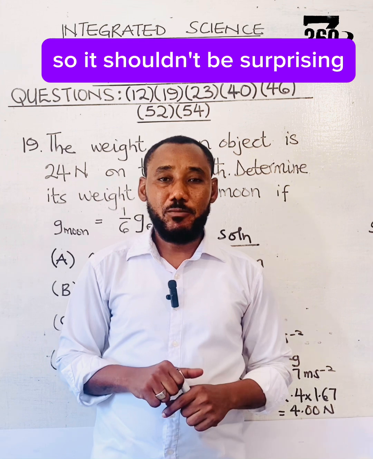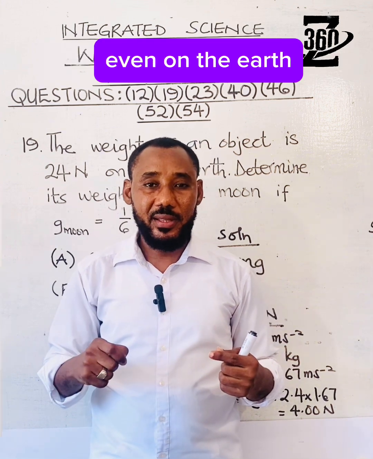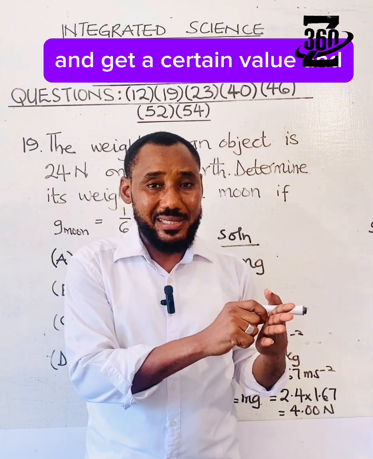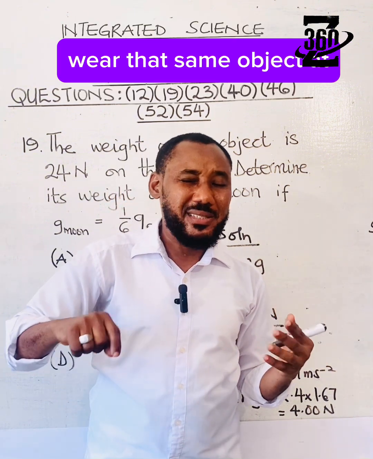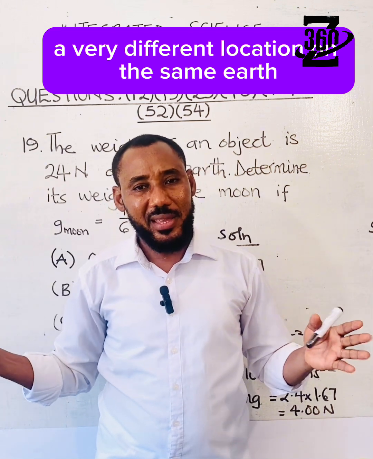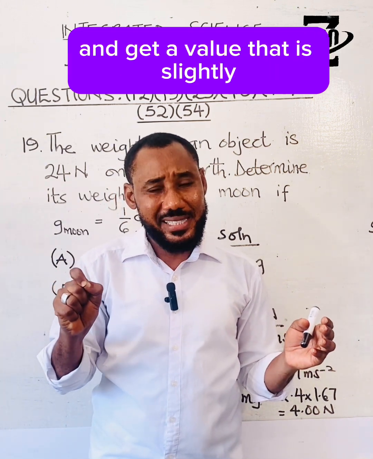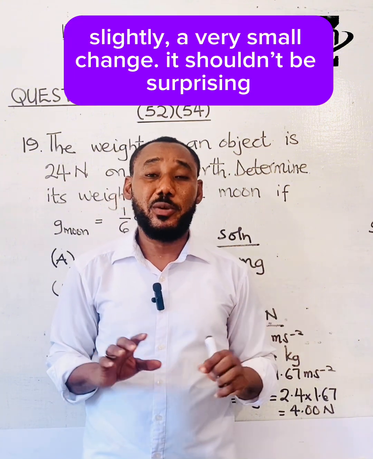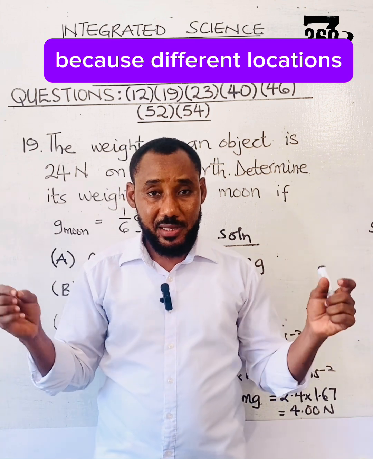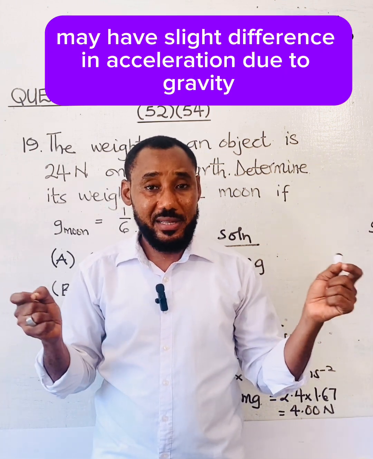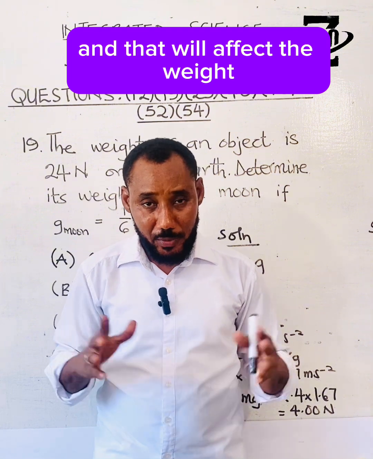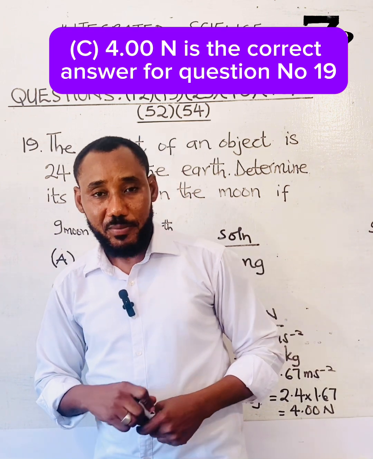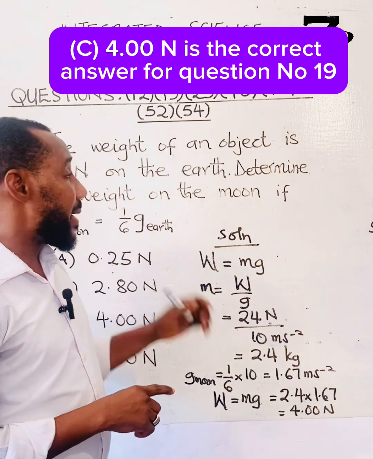So it shouldn't be surprising, even on the Earth, to weigh an object at a certain location and get a certain value, and weigh that same object at a very different location on the same Earth and get a value that is slightly different from the first. Very small change. It shouldn't be surprising, because different locations may have slight differences in acceleration due to gravity, and that will affect the weight. So objective answer C, 4.00 Newton, is the correct answer for question number 19.